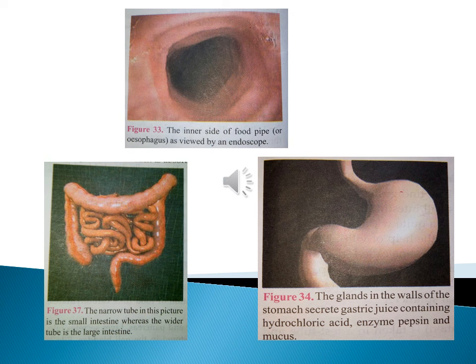intestine. What you have here in this slide shows the food pipe as seen through an endoscope. Endoscope means they put a tube-like structure inside your throat and they can see inside. So the food pipe looks like this. On the left-hand side is the small intestine. Inside that small coil is the small intestine, and you have the large intestine there. And the right side is supposed to be the picture of the stomach.